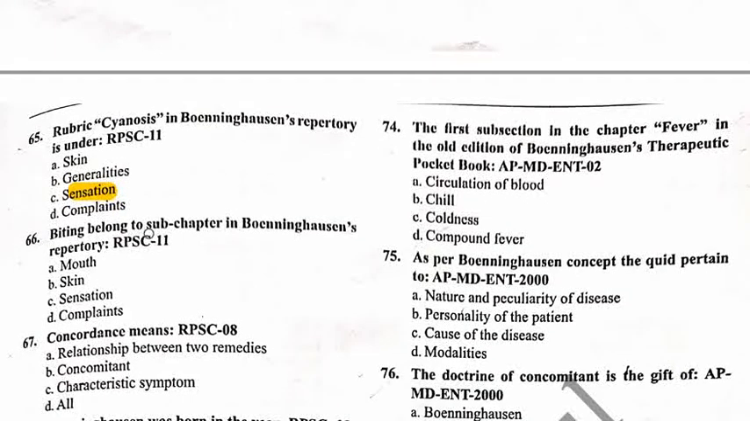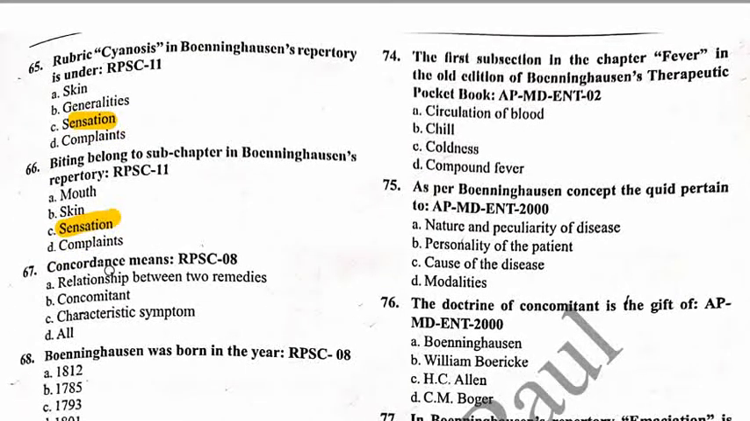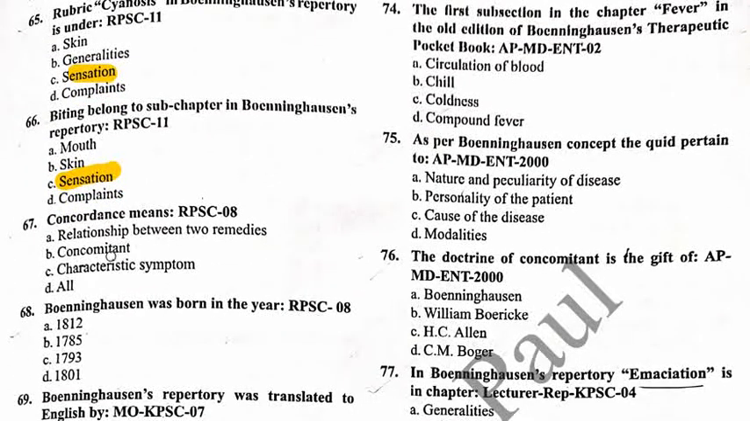66. Biting belongs to which subchapter in Bonninghausen's repertory? Option A mouth, option B skin, option C sensation, option D complaints. So the correct answer is sensation. In the sensation chapter we find biting. 67. Concordance means: option A relationship between 2 remedies, option B concomitant, option C characteristic symptoms, option D all. So the correct answer is option A, relationship between 2 medicines.